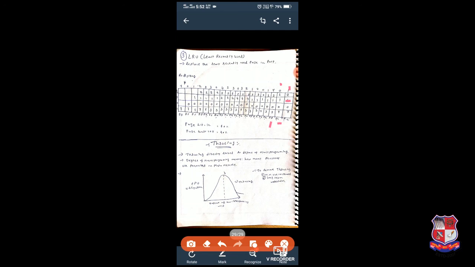So here we have the LRU, least recently used, example. Now we will calculate page hits and page faults. We have 12 page hits and 8 page faults. So the hit ratio is 60% and the page fault ratio is 40%. So it is also better than FIFO. We can say that LRU and the optimal page replacement algorithm are better than FIFO for page replacement. Okay, so now thank you so much.